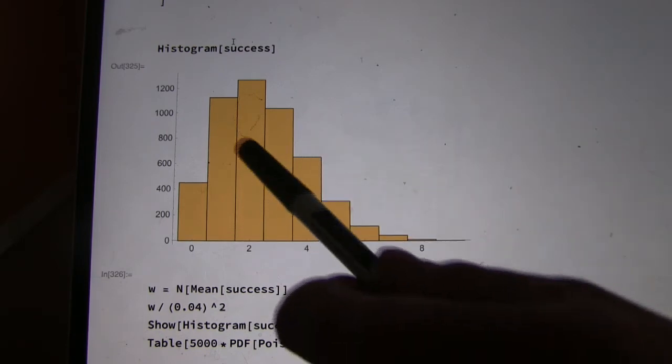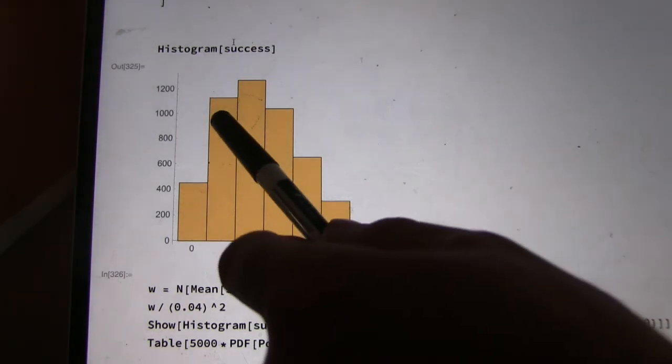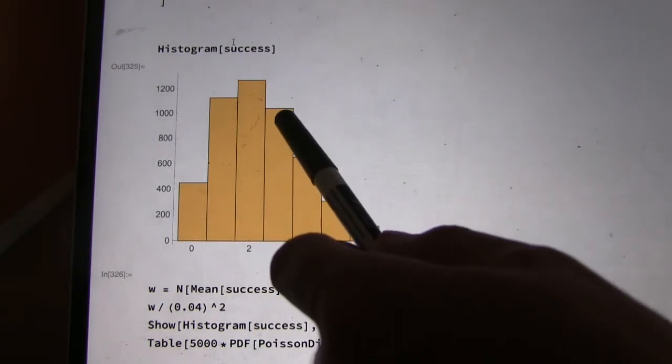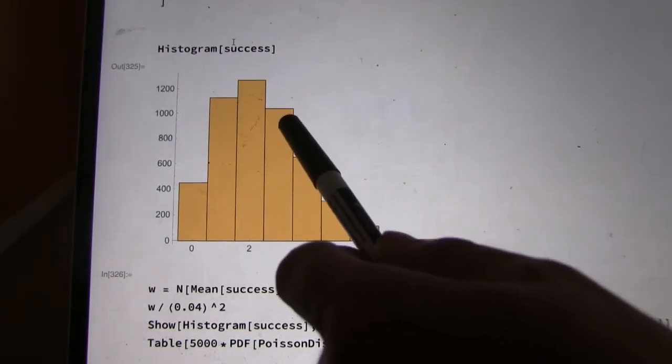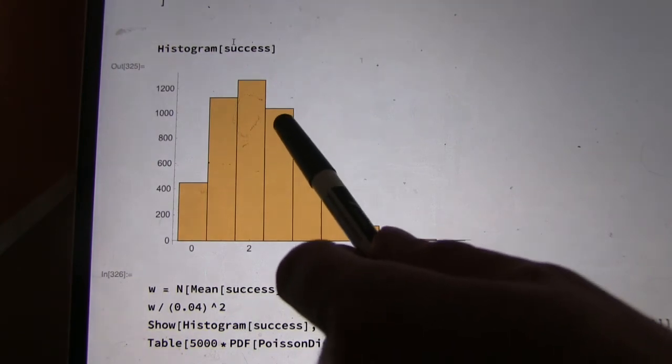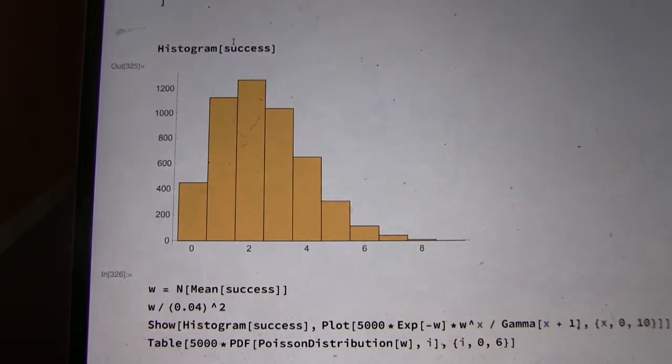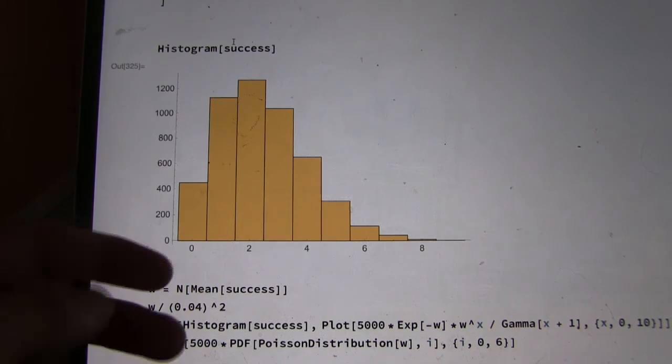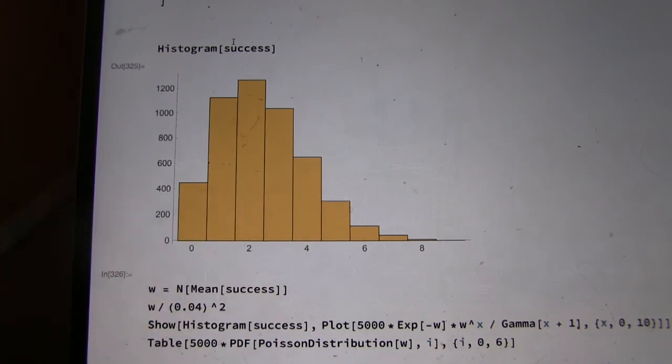Since we're expecting 2.4, why do you think we found 1 slightly more often than we found 3? 3 is definitely closer to 2.4 than 1 is. We have a lot of boxes to fill that are a lot bigger. We have less than 2, we only have 1 and 0.